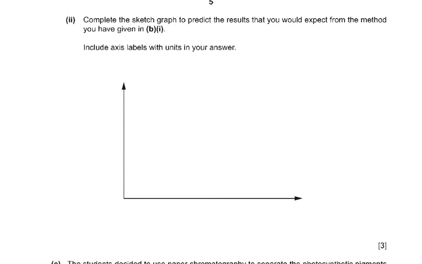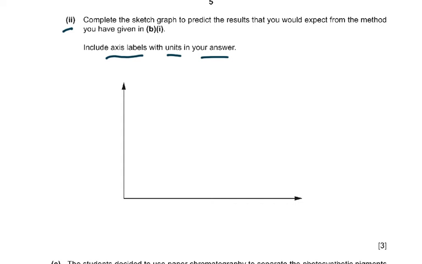Now coming to part 2 of the question: complete the sketch graph to predict the result that you would expect from this method you have given in B1. Include axis labels and units in your answer. So naturally, what are you going to give me? You're going to give me light intensity on the x-axis, and you're going to give me the rate of photosynthesis on the y-axis.